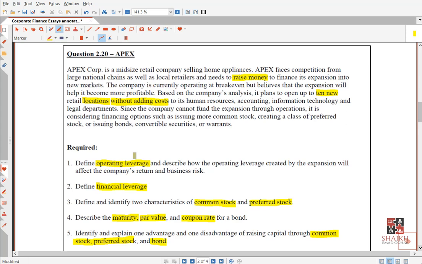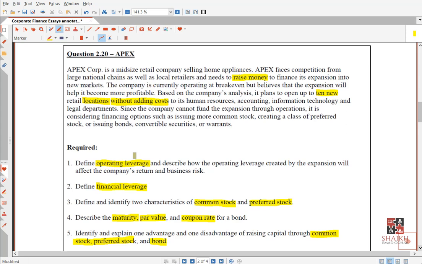So since the company cannot fund the expansion through operations, remember cash flow. In cash flow, you have cash flow from operating activities. They are saying the cash flow from operating activities is not enough to fund this expansion. So what will you do? You have to go for financing activities, or not.